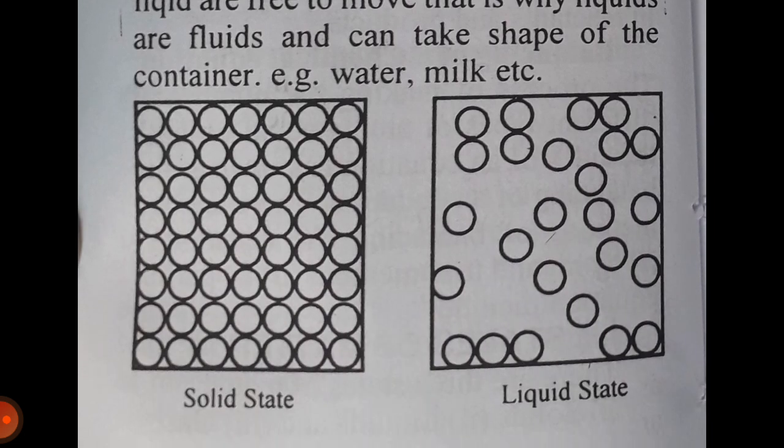Examples: water, milk, etc. In solid state, atoms are consistently arranged in a unified manner. In liquid state, atoms are far away from each other. They are not definite and unified in arrangement. They are irregular in their positions.